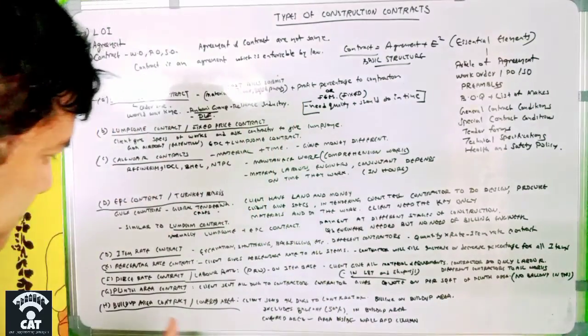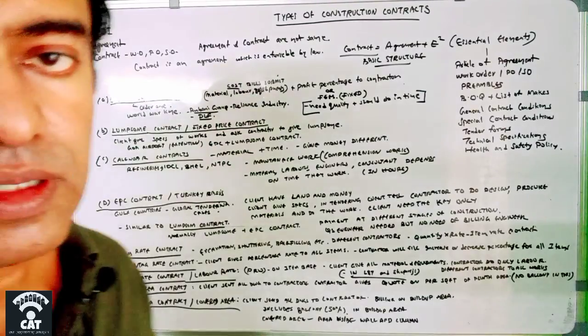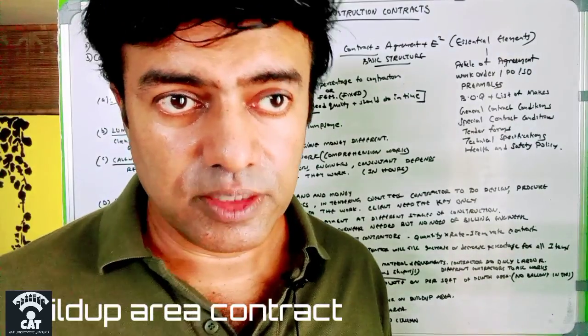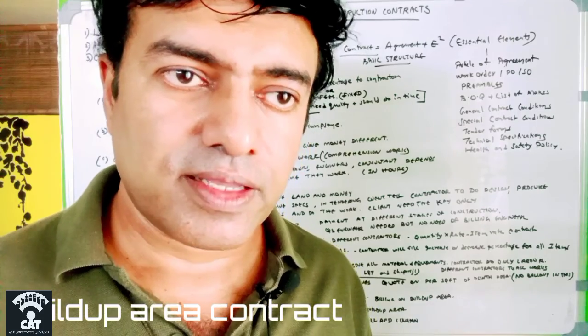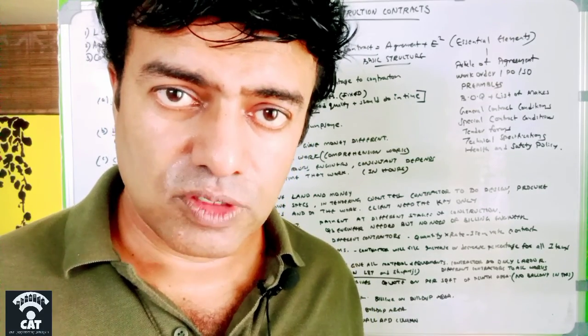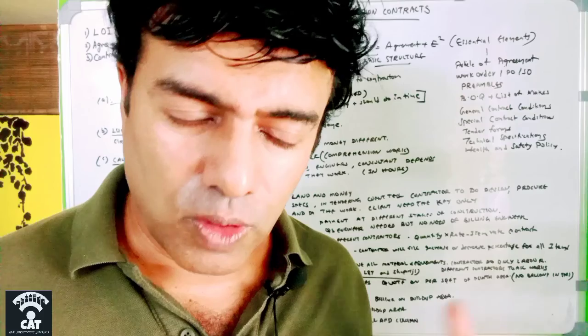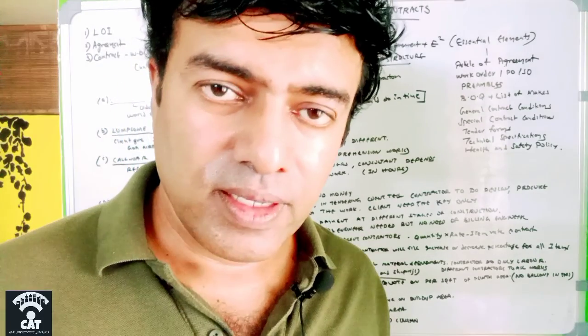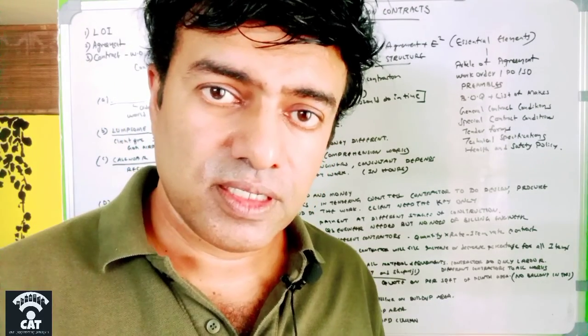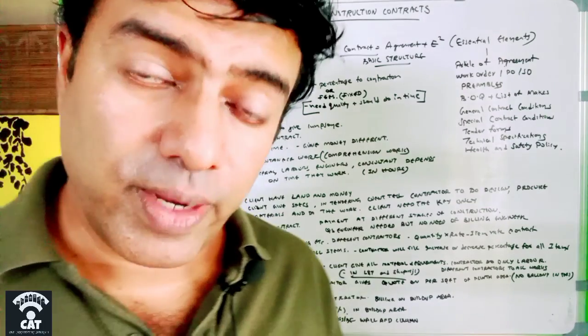And then comes the build-up area contract, or covered area. In build-up area contract, the same thing, the client gives the full technical details of the drawings to all the contractors, and the contractors have to study the drawing, and then they rate this contract based upon the build-up area.